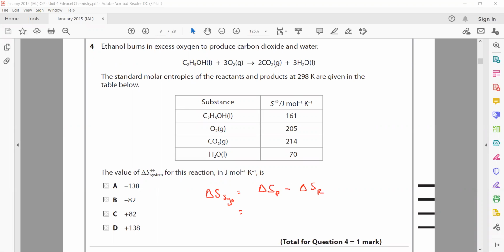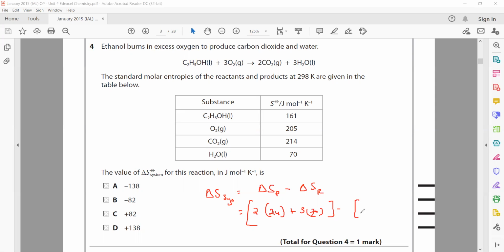For the products, 2 moles of carbon dioxide, so this will be 2 into 214, plus 3 moles of water, so 3 into 70, minus the entropy of the reactants.